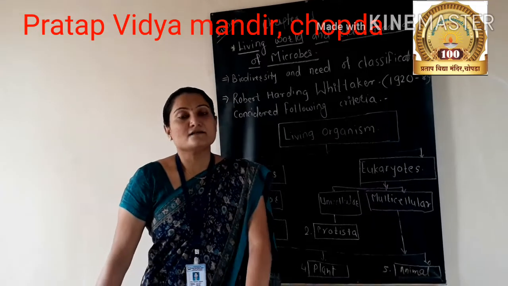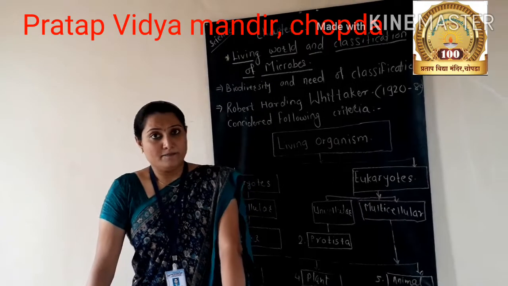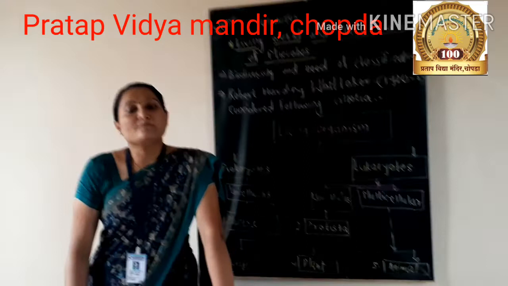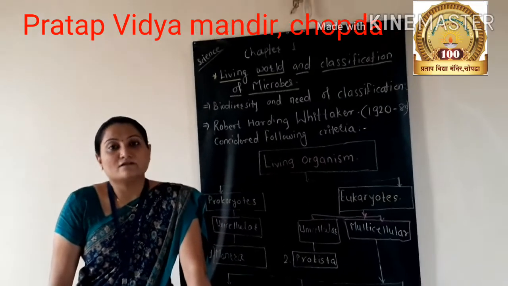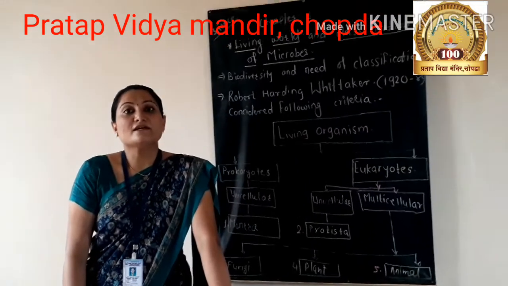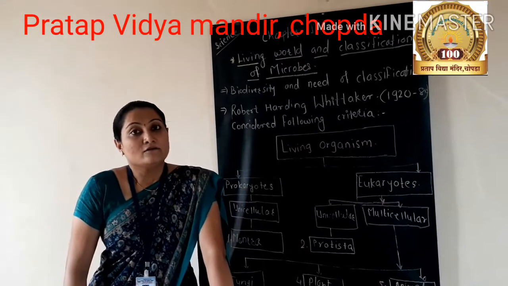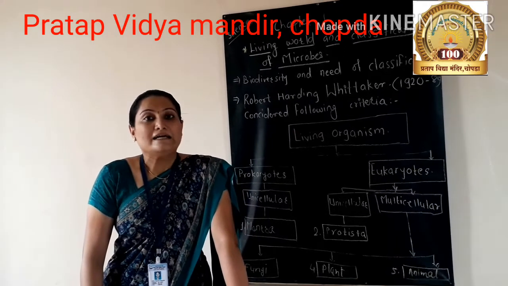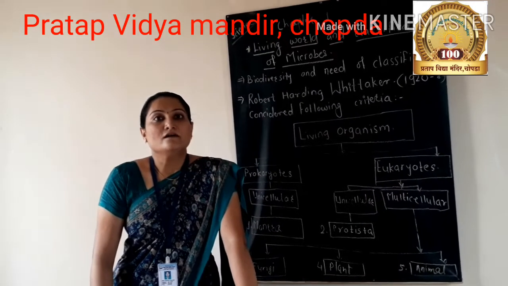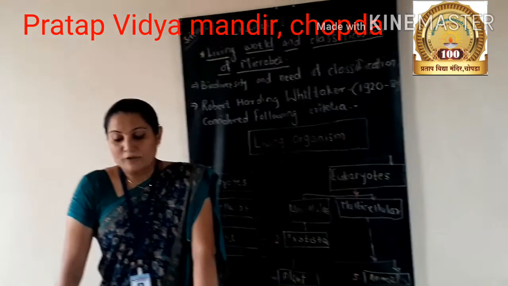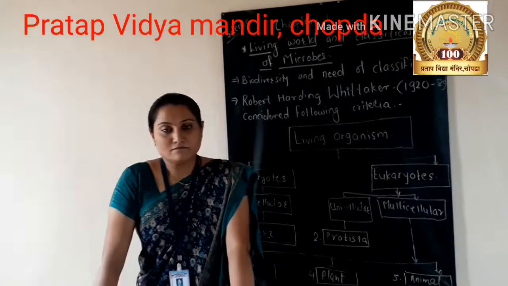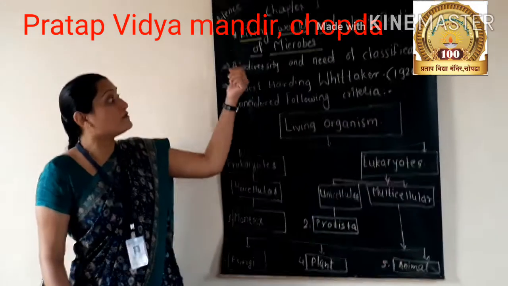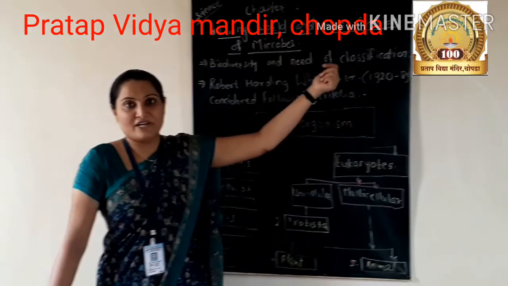Then second, how microorganisms are firstly introduced or named, that system is called nomenclature, and this is binomial nomenclature. Who invented it? This scientist's name is Carl Linnaeus. Carl Linnaeus invented the binomial system of nomenclature. Then our main topic is biodiversity and need of classification.